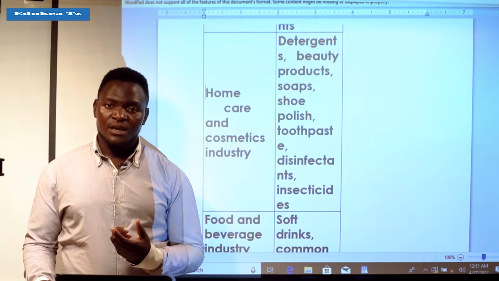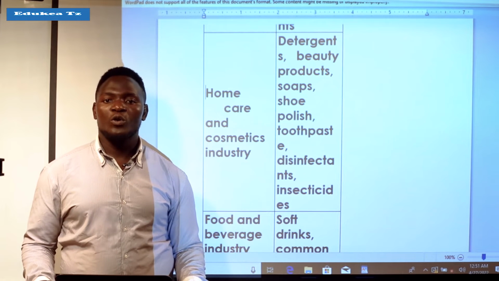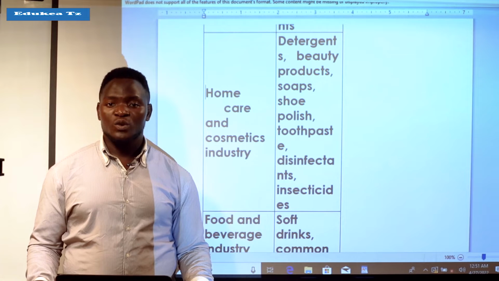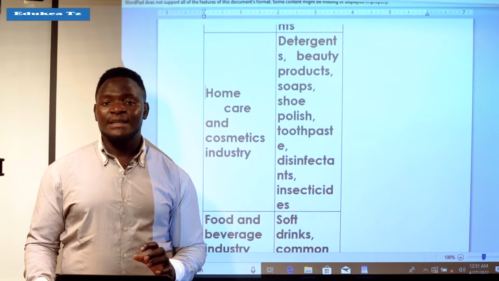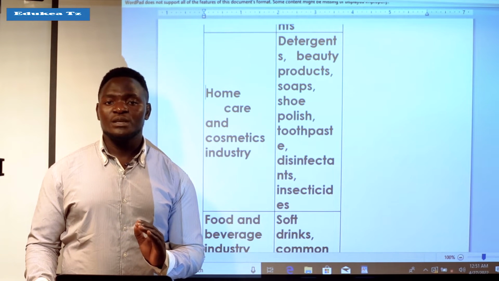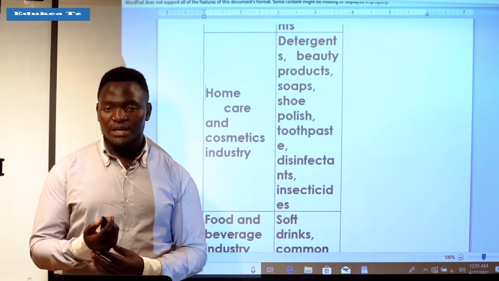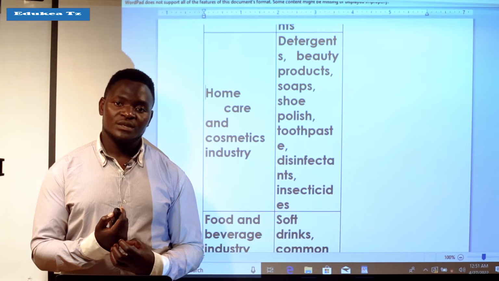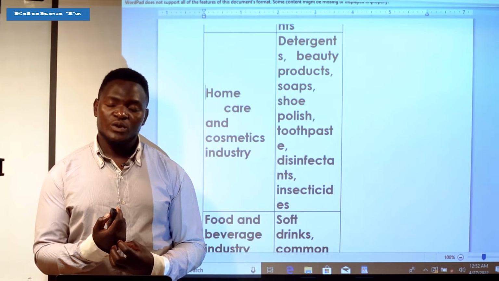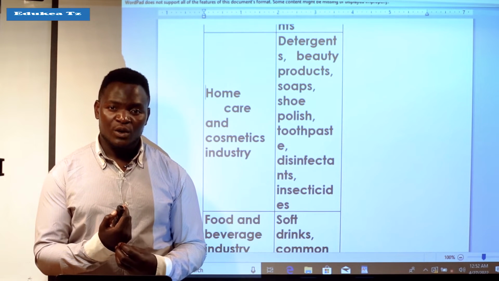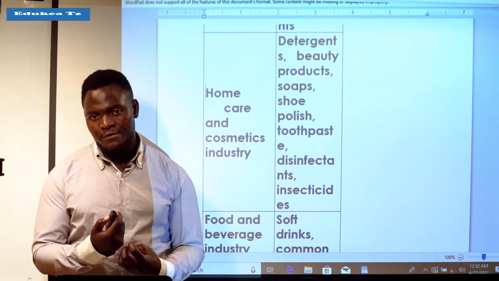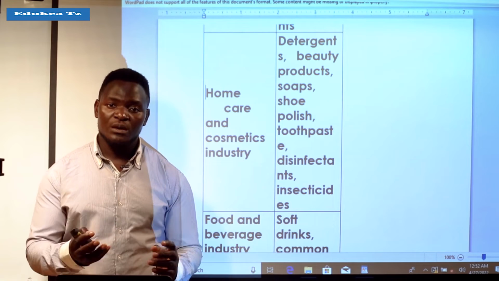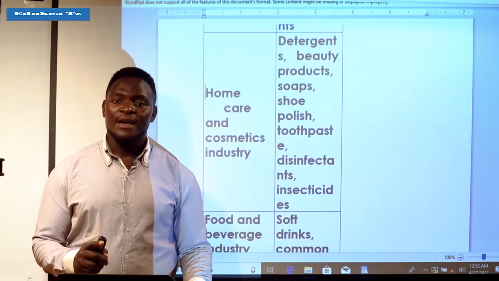For example, soaps. Soap is just the outcome of a composition of various substances or various chemicals, which at the end of the day are made to be good for the skin of human beings. They look at what chemicals will help the skin of human beings to be safe, then take those components and put them together.